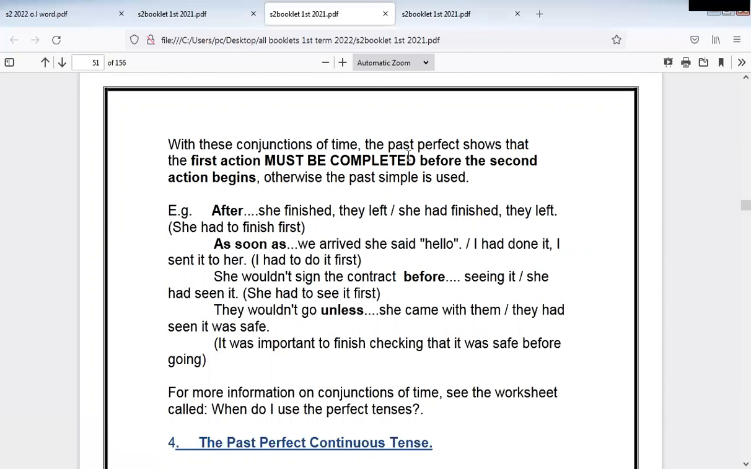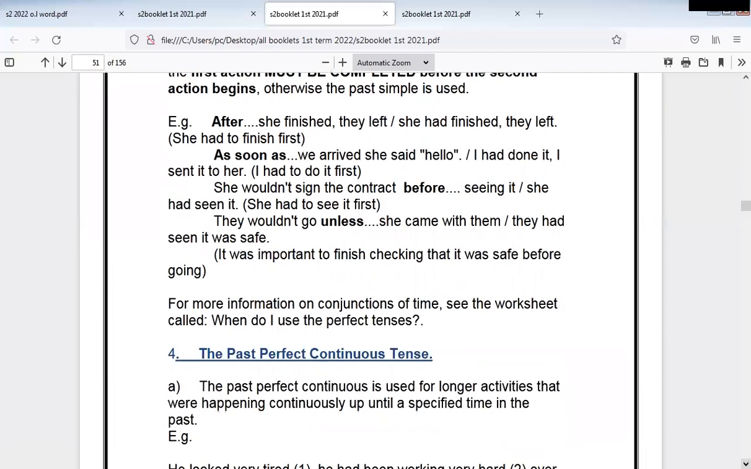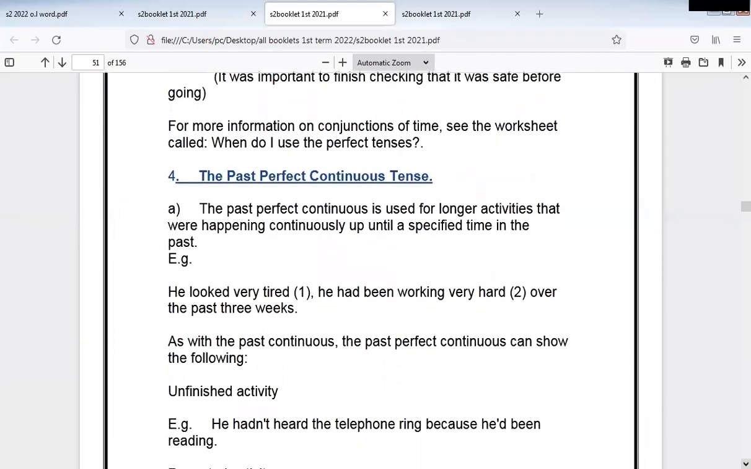So to use past perfect, we have two actions. The first action must be completed, and the second action started after it. After she finished, they left. She had finished, they left. She had to finish first. So first she had to finish. So in the sentence with past perfect and past simple, we have two actions. One of them completely finished and the other started.